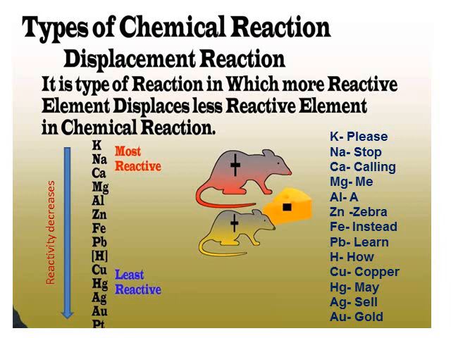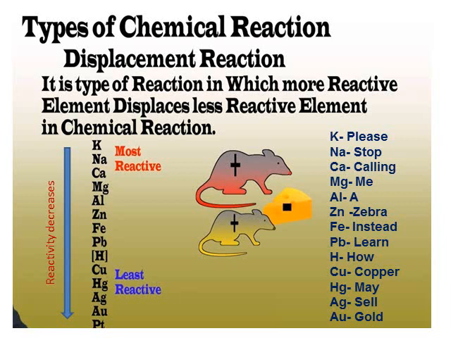What you have to remember is that potassium, K, is the most reactive of all the elements. When you compare it with sodium, sodium is also reactive, but compared with potassium it is less reactive. Similarly, calcium is also reactive, but it is less reactive than sodium and potassium. So what you have to understand is that the degree of reactiveness goes on decreasing.